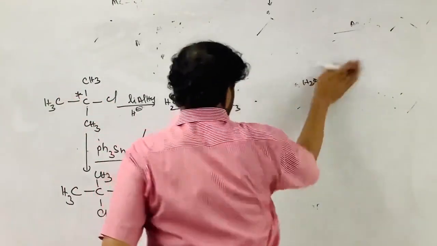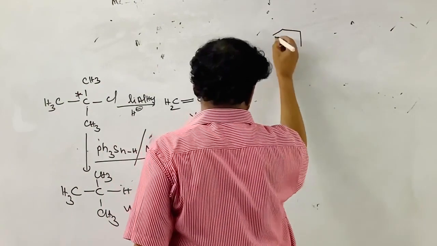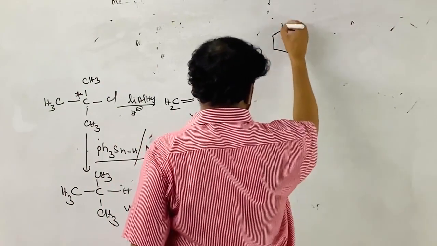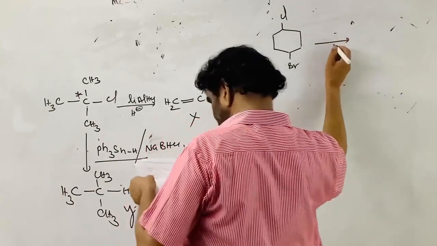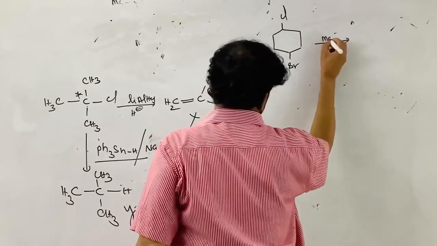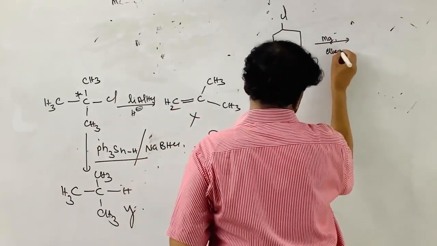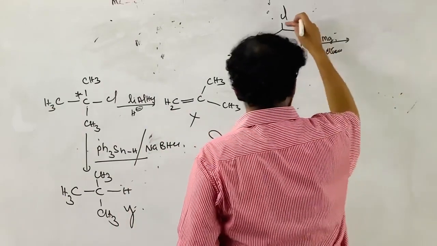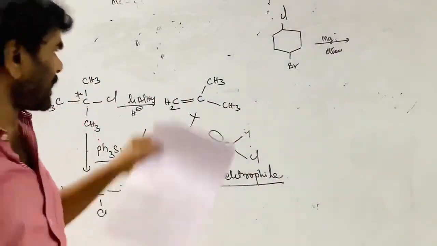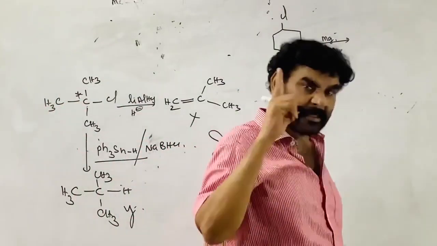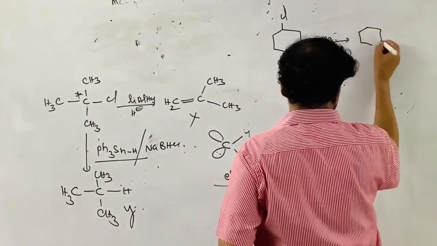Here he has given a compound. This is the chlorobromocyclohexane. This is chlorine, this is bromine. So it is treated with one equivalent of magnesium in ether. Grignard reagent. If the excess is used, both are converted. And see, among the C-Cl bond and C-Br bond, the reaction takes place more readily at the C-Br bond. This reaction takes place through this.